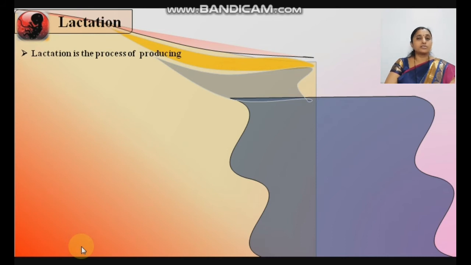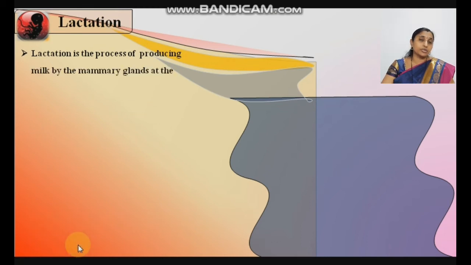After birth, for survival, the baby requires nutrition, but the baby does not feed directly on solid material. The baby requires liquid material, and this liquid is nothing but the milk secreted from the mammary gland of the mother, and that secretion of milk is known as lactation. So after parturition, the next most important part is lactation. What is lactation? There may be a question on lactation for 1 mark. Lactation is the production of milk by the mammary glands at the end of pregnancy.